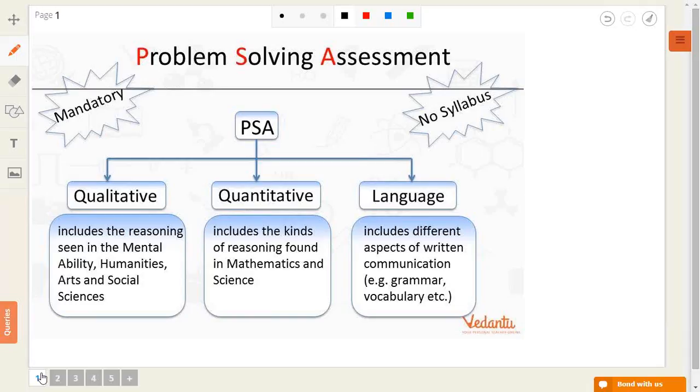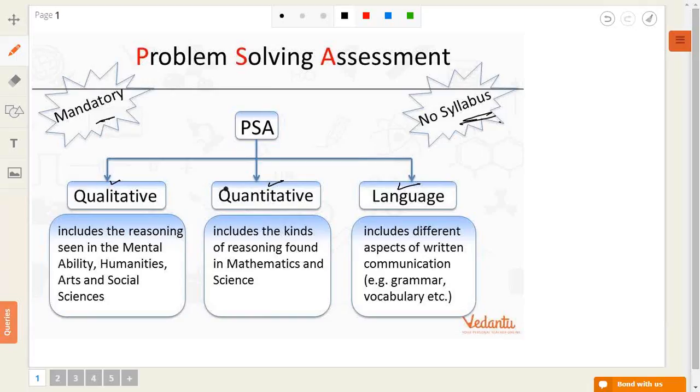So PSA, as we just saw, is a mandatory exam, but CBSE doesn't prescribe any syllabus for PSA. They just say that it is broadly divided into 3 categories, which is the qualitative aptitude, quantitative, and the language testing ability. The qualitative portion of the PSA includes the reasoning, seeing and the mental ability, the humanities, the art and social sciences. That's your logical and reasoning ability.